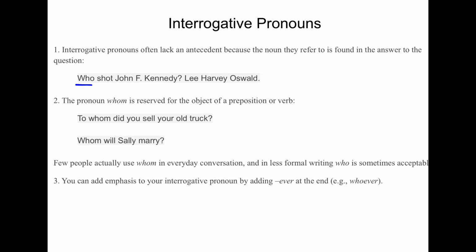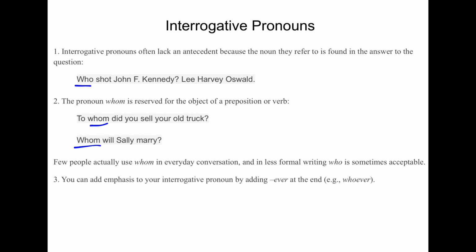The pronoun whom is reserved for the object of a preposition or verb. To whom did you sell your old truck? Whom will Sally marry? Few people actually use whom in everyday conversation, and in less formal writing, who is sometimes acceptable. You can also add emphasis to your interrogative pronoun by adding ever at the end, like whoever.